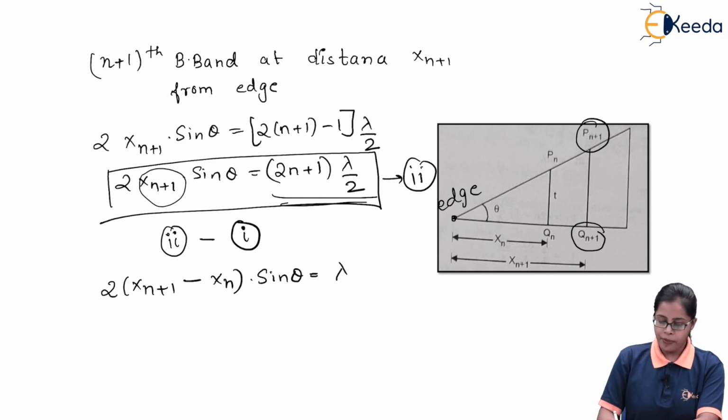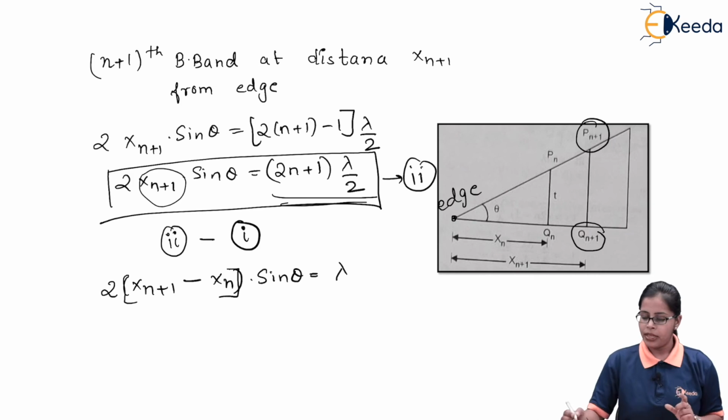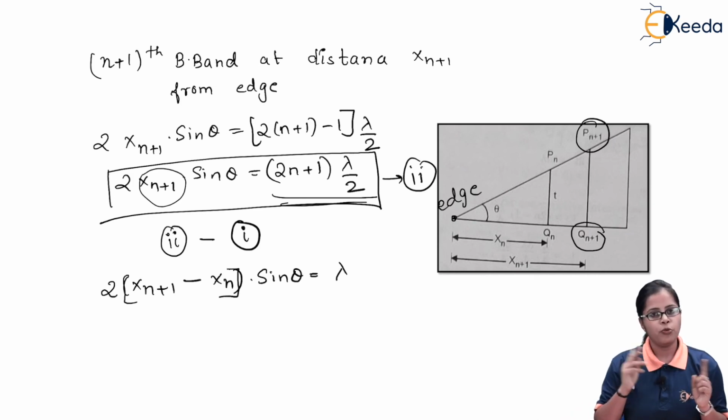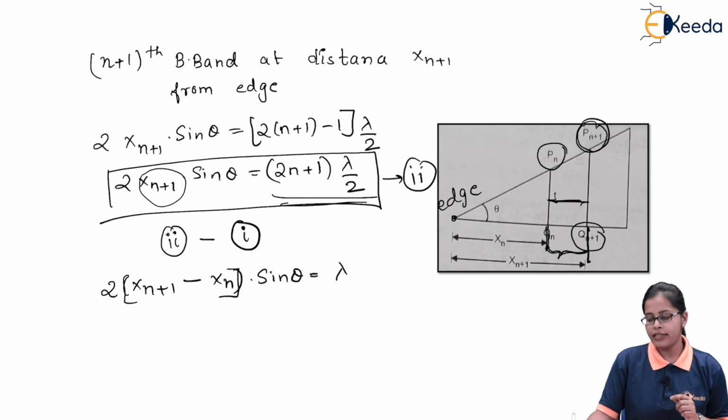Now if you look at this equation, this xn plus 1 and xn indicate the spacing between the two consecutive bright bands. As we can see, this is xn, this is for the xn plus 1 distance. So if I want to calculate the spacing between the nth bright band and the n plus 1th, we need to calculate only this part. For calculating this part we need to subtract xn plus 1 minus xn.